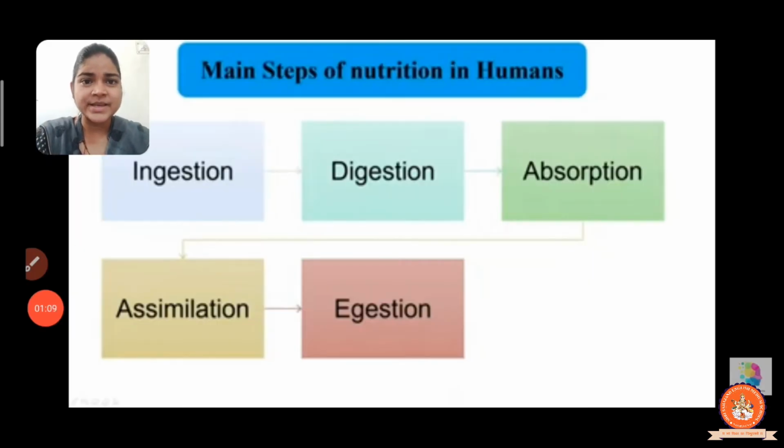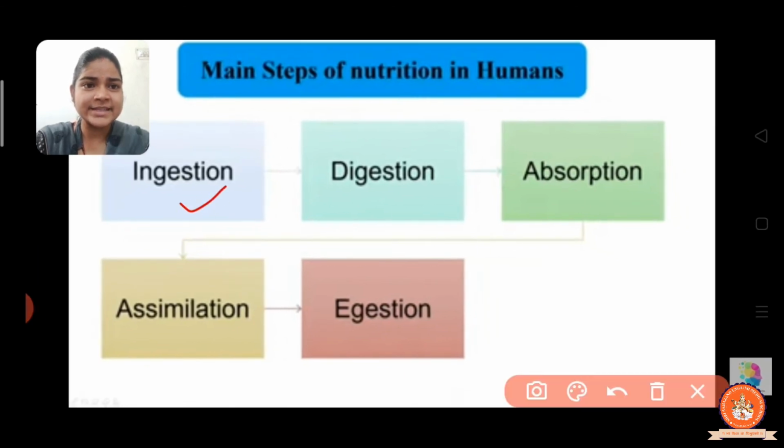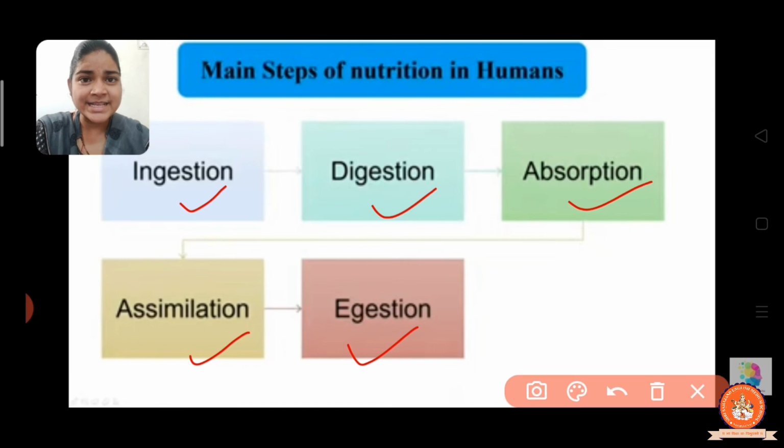Here the first step is ingestion. Here are given ingestion, then digestion, absorption, assimilation and egestion. In the first step, ingestion, when we take food in through the mouth or buccal cavity, the food is mixed with saliva and broken down into small pieces. After that, the partially digested food passes through the esophagus into the stomach.